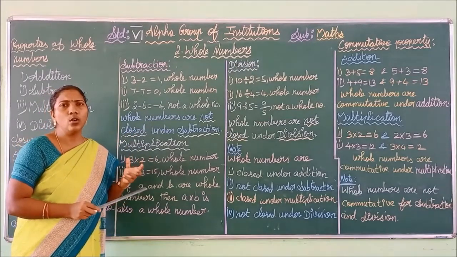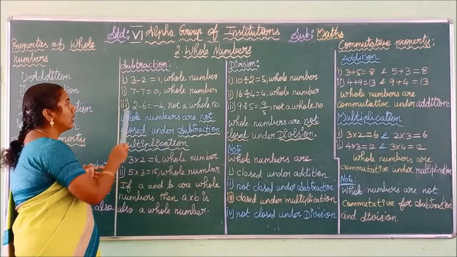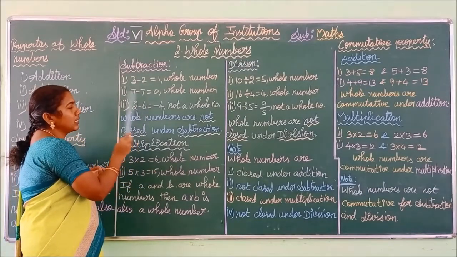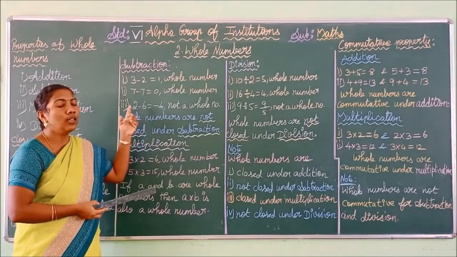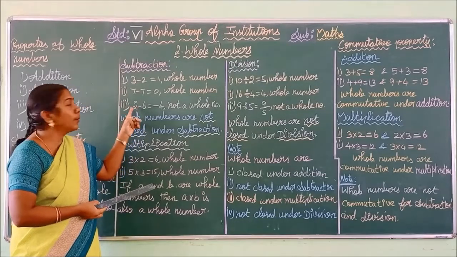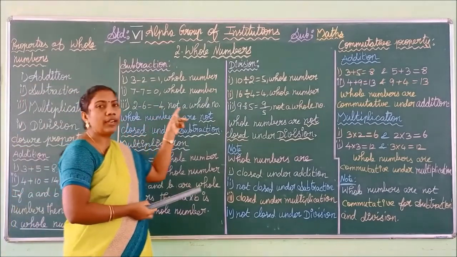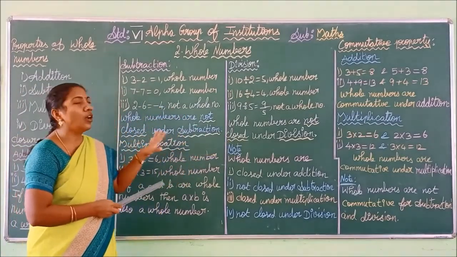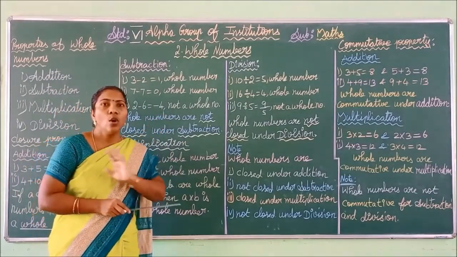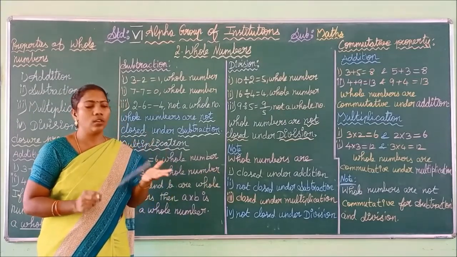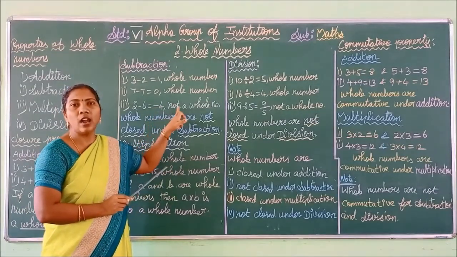What are the whole numbers? 0, 1, 2, 3, etc. are called whole numbers. See the next example: 2 minus 6. In your 7th standard, you will learn this: subtraction and addition of integers. 2 minus 6, the answer is minus 4. Minus 4 is not a whole number. It is a negative integer. So here we have to consider whether it is a whole number or not. Minus 4 is not a whole number because whole numbers have only non-negative numbers: 0, 1, 2, 3, 4 and so on. So it is not a whole number.